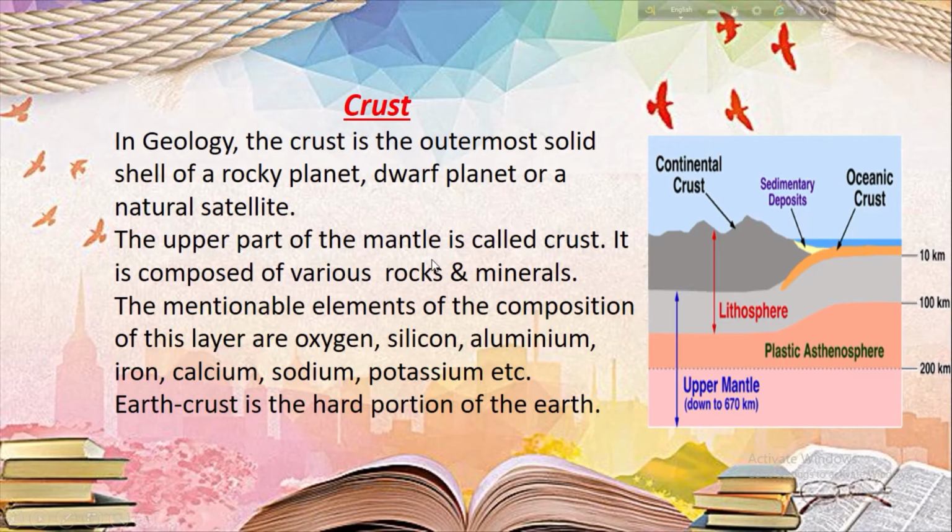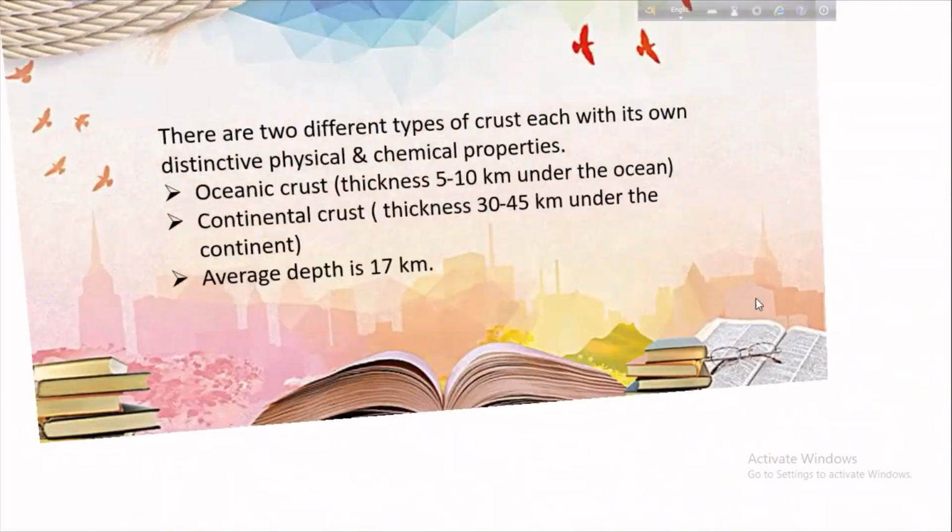The upper part of the mantle is called the crust, and it is composed of various rocks and minerals. The mentionable elements in the composition of this layer are oxygen, silicon, aluminium, iron, calcium, sodium, potassium, etc. The earth's crust is the hard portion of the earth, and it is also divided into two parts, continental crust and oceanic crust. The landmass-based crust is the continental crust, and the water body-based crust is the oceanic crust. Just follow the next slide.